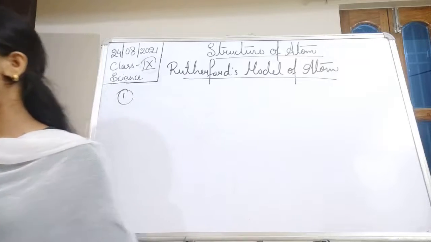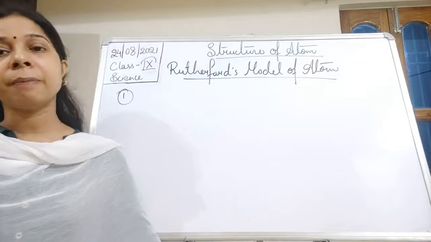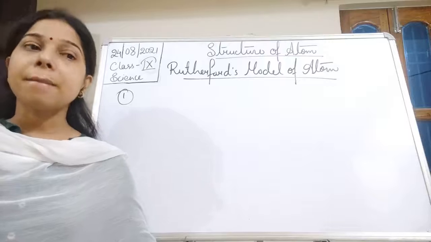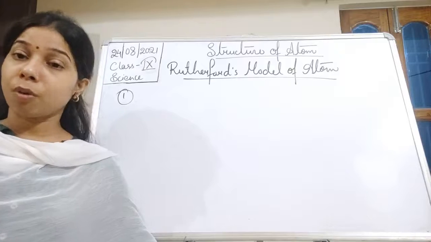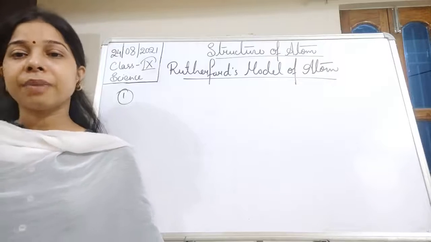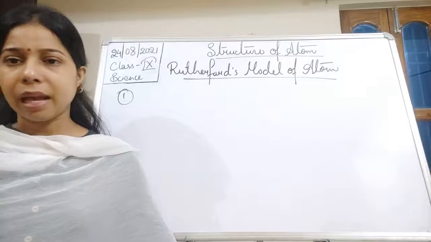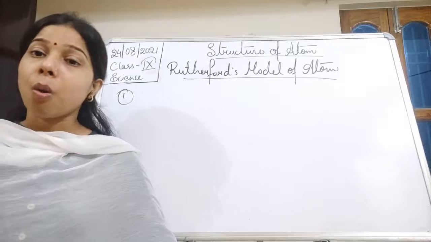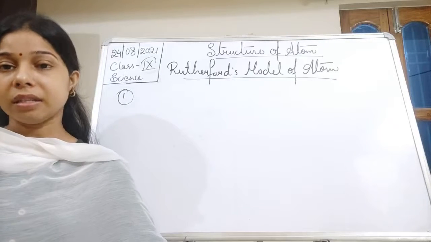Then very few particles showed deflection, at large or small angles. So he said that maybe there is something present inside that is heavy and positively charged, and because of that the rays hitting the surface of that solid mass get deflected at some angle, a large angle or a small angle. And out of 1200, one alpha particle rebounded at 180 degrees, right?